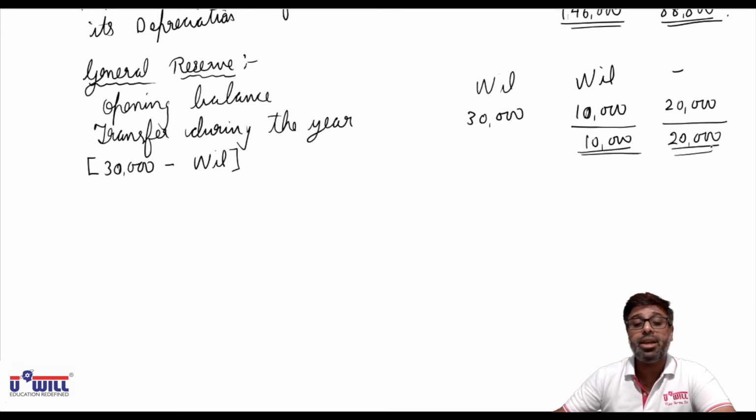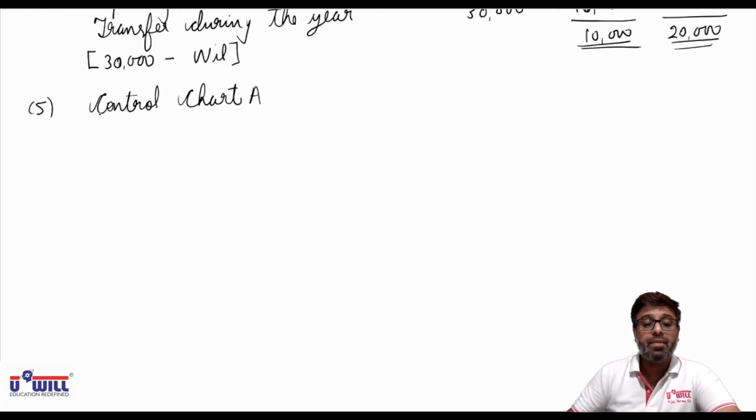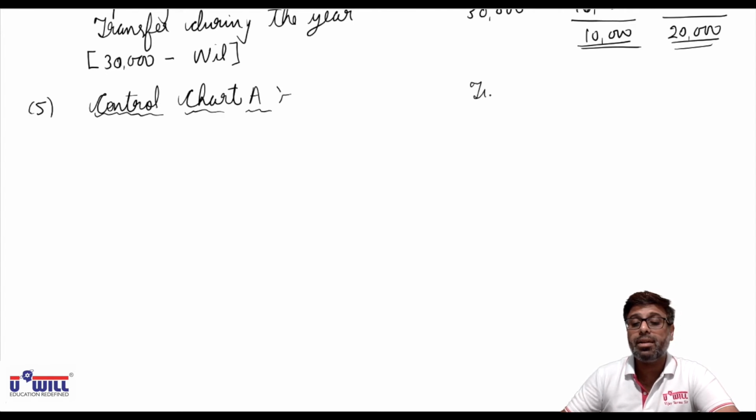Now we will do working note 5 of control chart A. All the workings increase by one number because of the revaluation workings which come in between. So control chart A. Which three columns do we make in control chart A? Total, holding company, S Limited.